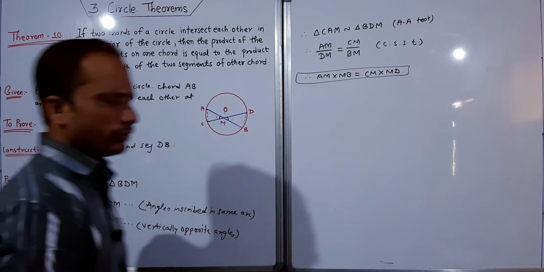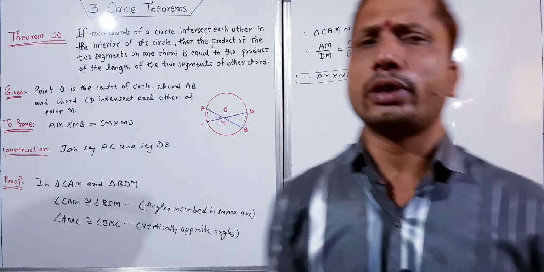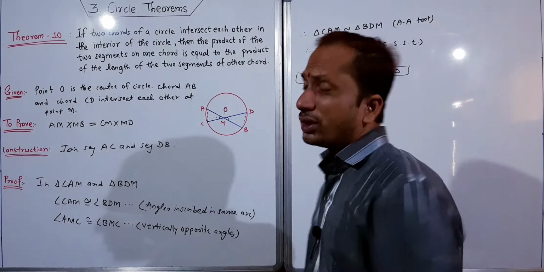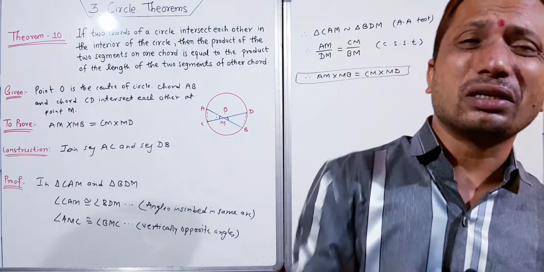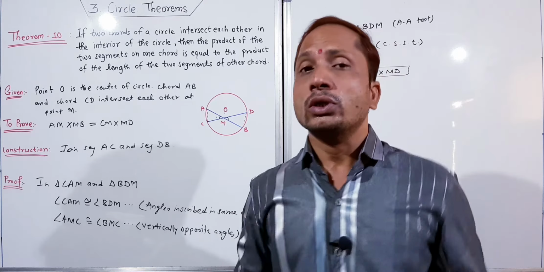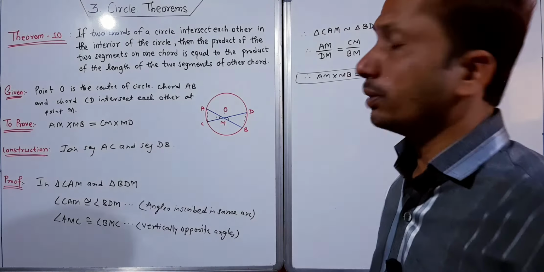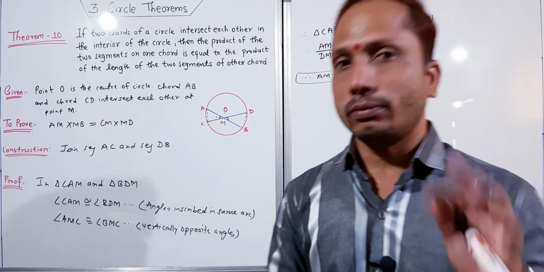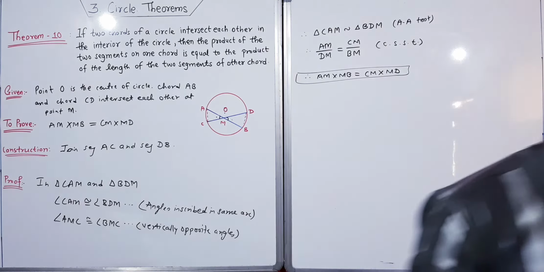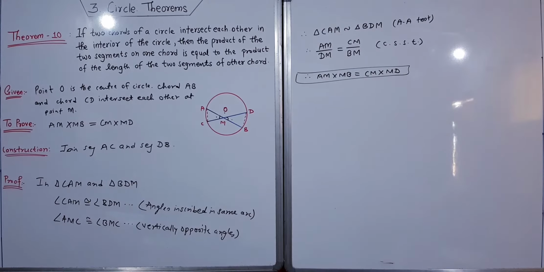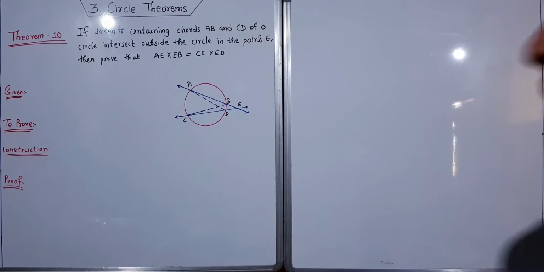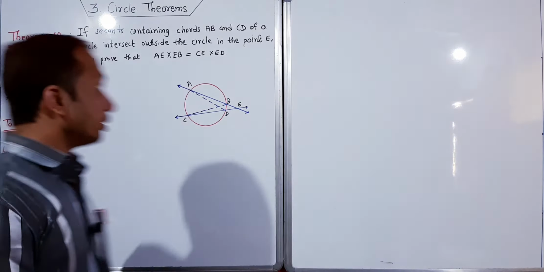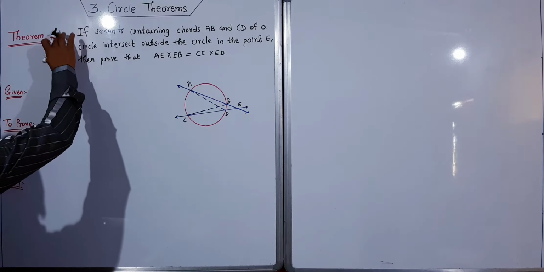This is very easy. Just take two triangles and everything is very easy. Just a little concentration is required to prove this theorem. So this is theorem number 10. We have just solved it, and now we are going to solve theorem number 11. Actually this is not 10, this is 11.